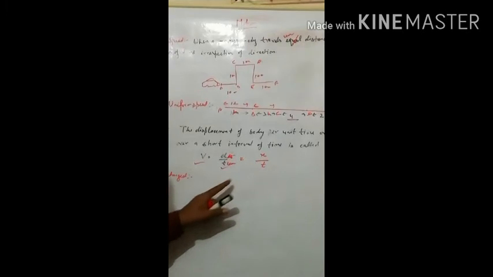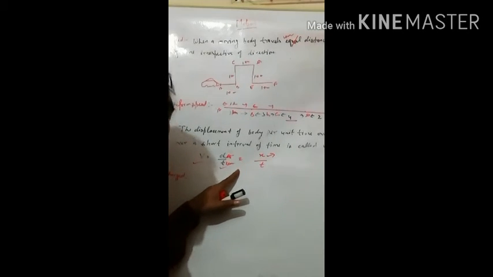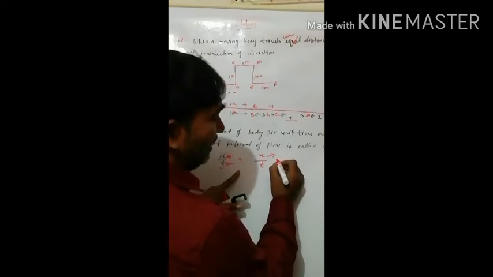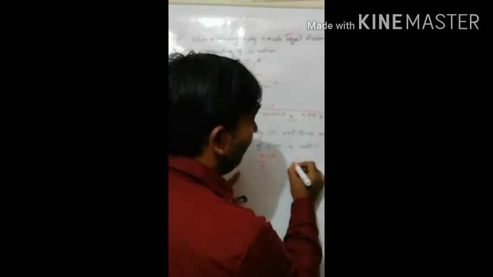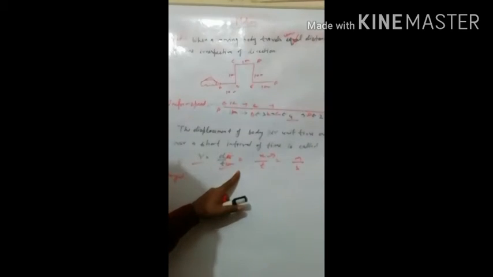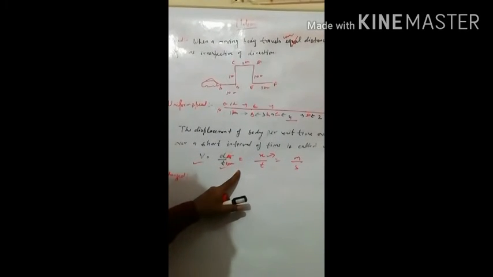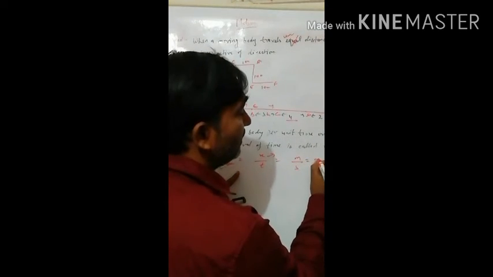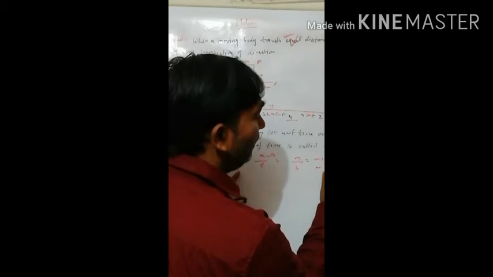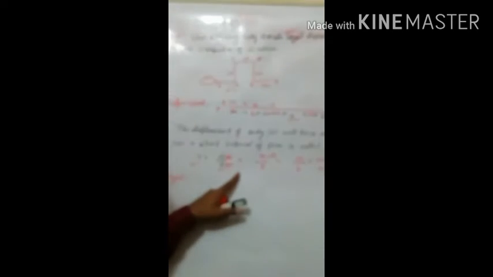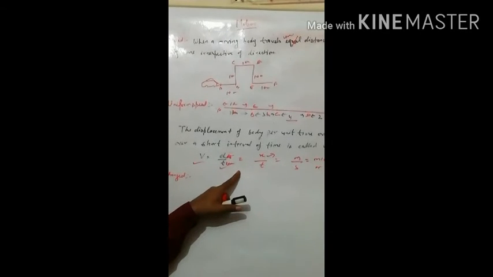Unit of velocity, unit of displacement. Beta, the unit of displacement and the unit of distance are both the same. The unit of displacement is meter, the unit of time is second, then the unit of velocity is meter per second or meter second power minus 1. Understood? I hope that all of you understood it.